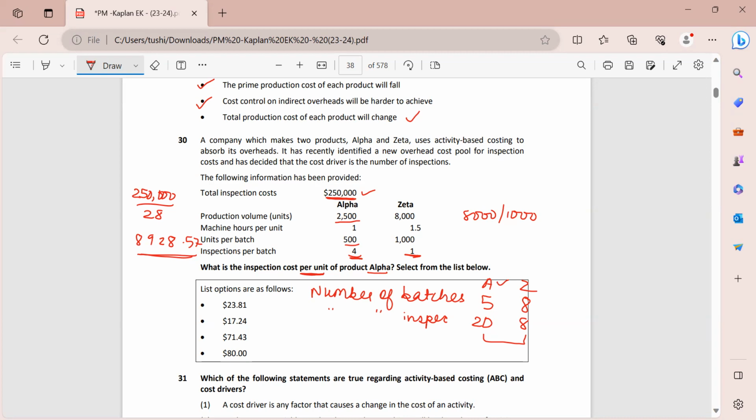So if I take 8928.57, I multiply this by 20 because that is the number of inspections I need in total for alpha. And how many units am I making for alpha? This is 2500. So I divide this by 2500 and my final answer comes out to be 71.43, and option C is the right answer.